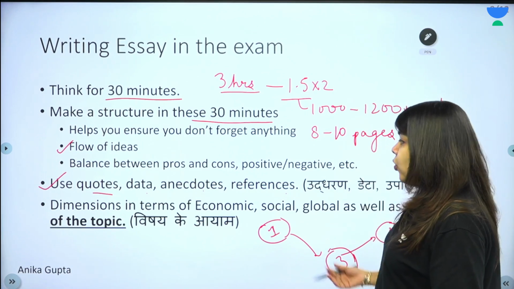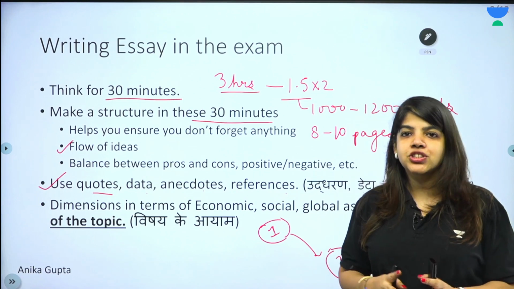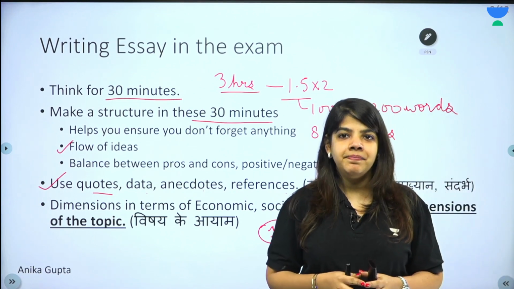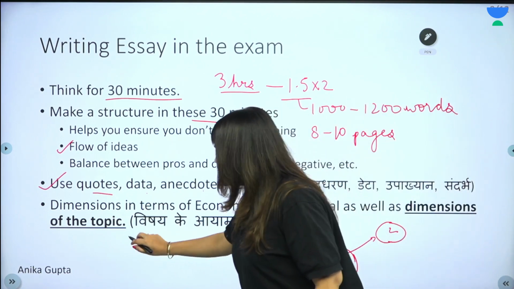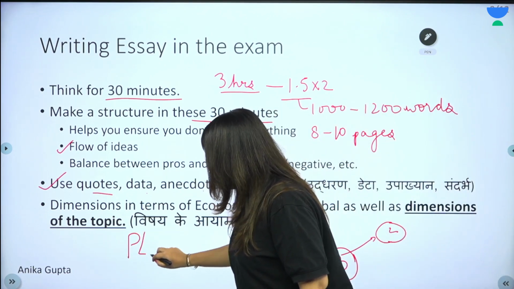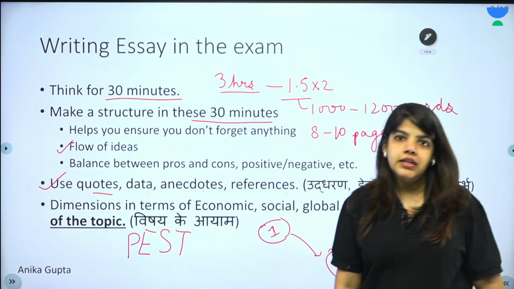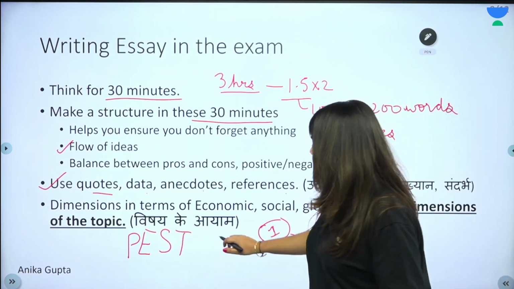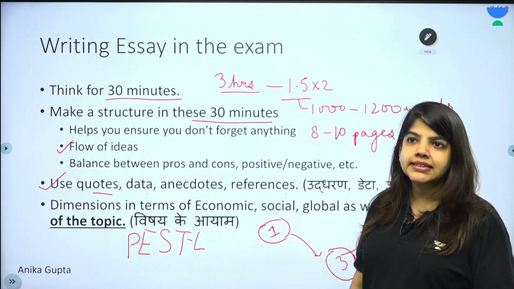Next, we can open our dimensions. We've heard very commonly, dimensions is the buzzword in the essay paper. Dimensions in terms of PEST analysis probably. हम सब सुनते हैं अक्सर PEST analysis, political, economic, social and technological. ये भी एक aspect है. वैसे तो PESTL भी होता है जिसमें L is legal. So PESTL analysis कर सकते हैं.